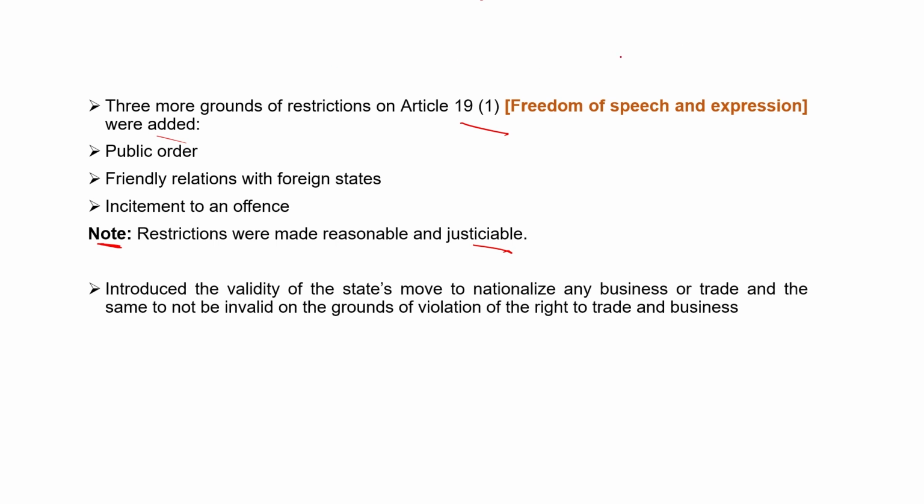It also introduced the validity of the state's move to nationalize any business or trade, and the same not to be invalid on the ground of violating the right to trade and business.